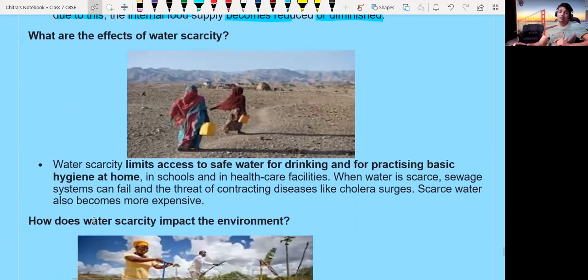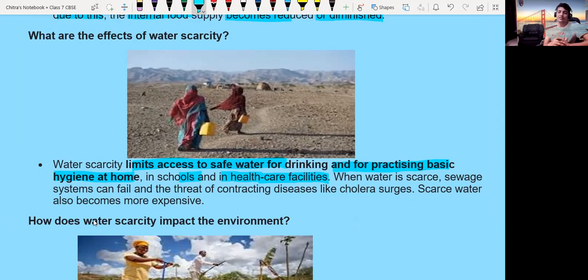What about people facing water scarcity? In those areas, they are facing drinking water shortage also. So water scarcity limits access to safe water for drinking and for practicing basic hygiene at home, in schools, and in healthcare facilities too. When there is no adequate amount of water present, then it is very difficult to maintain hygiene in that particular area.